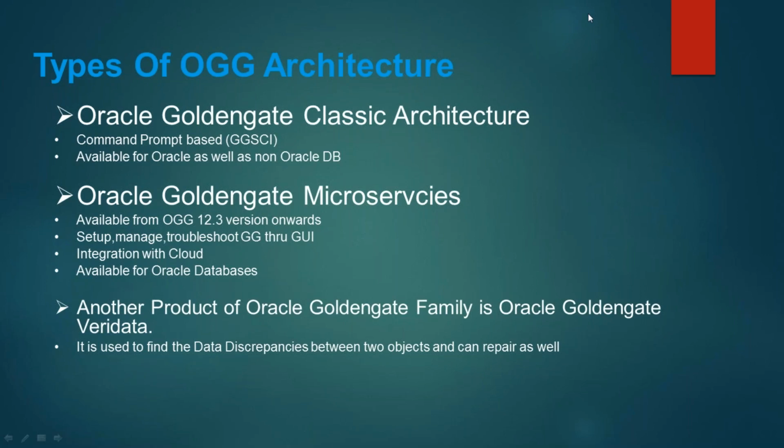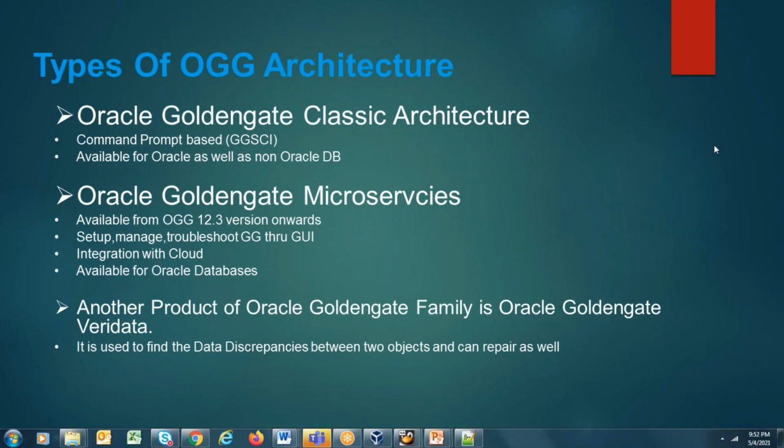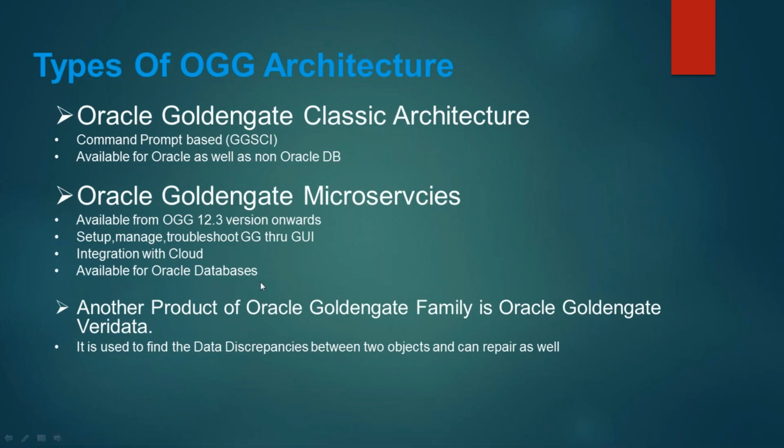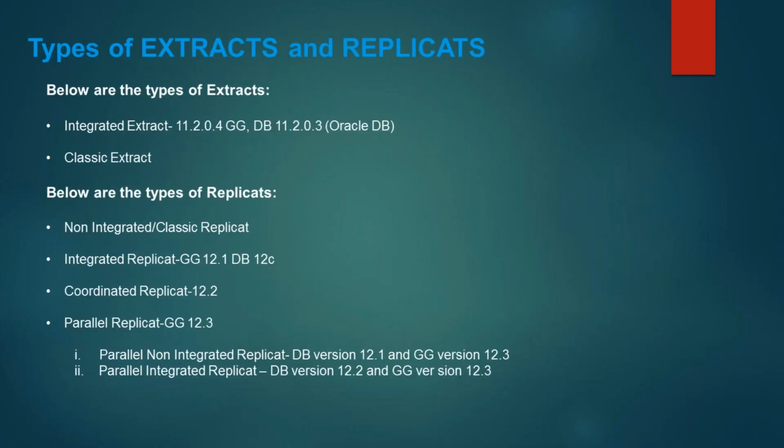Does anyone have that question? The answer is, we are talking here about types of architecture. There are different types of architecture, classic and microservices.